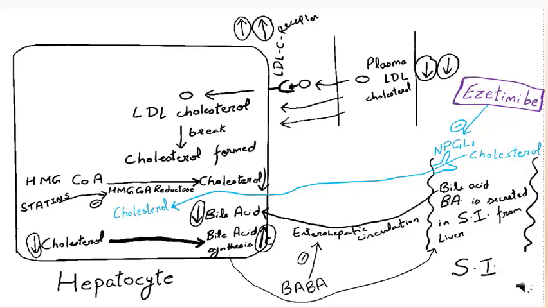Statins, by inhibiting HMG coenzyme A reductase, also cause a decrease in cholesterol level in the hepatocyte. To compensate, there is an increase in LDL cholesterol receptors on the surface of the hepatocyte, so there is increased LDL cholesterol uptake from the blood vessel. So plasma LDL cholesterol is decreased. Both drugs are synergistic in action, and ezetimibe is used as an add-on therapy to statins.